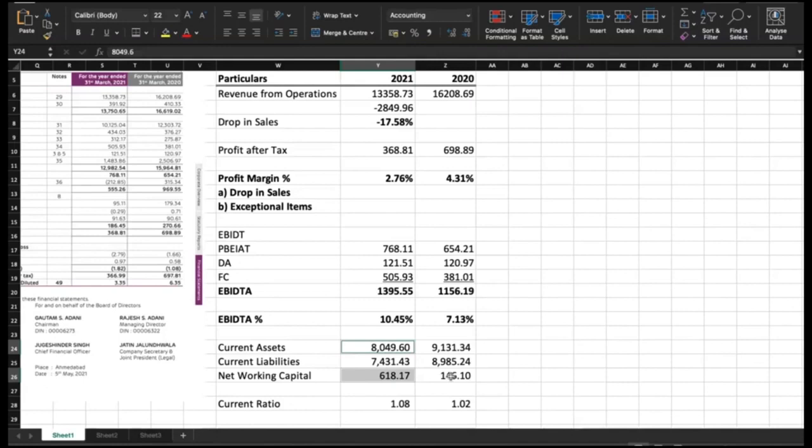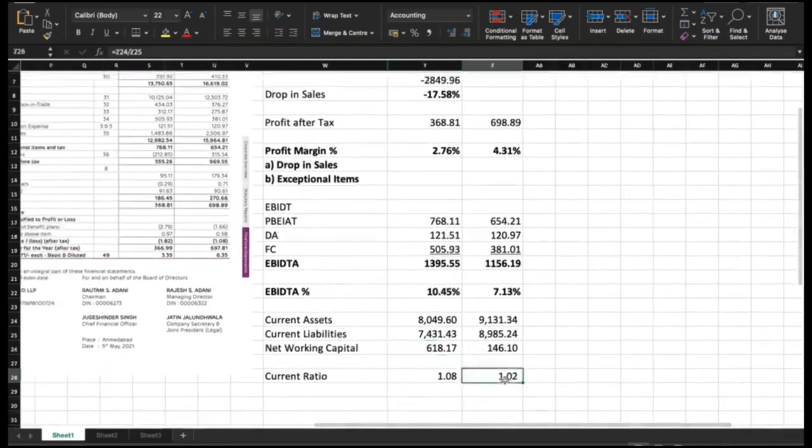It means if on-demand liability arises, it will arise only to the extent of 7,431. Still they'll be left with 618, but previously they'd be left with only 146 crore. Look, despite having 9,131 crore of current assets, if all current liabilities are demanded immediately, they'd be left with only 146 crore. But here the current asset composition has come down, and even now if all the current liabilities are demanded, they'll still be left with 618.17 crore that will be available for further circulation. That's about short-term solvency.